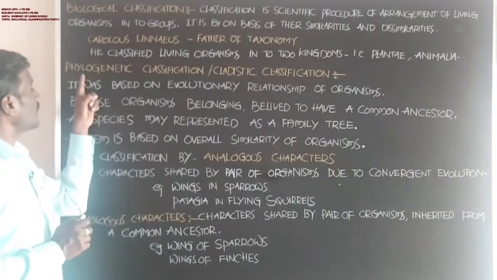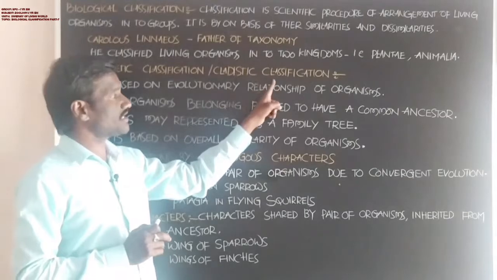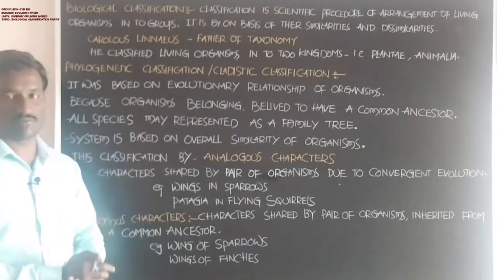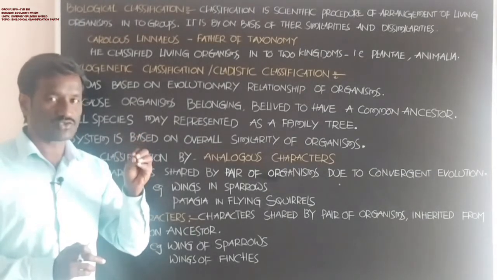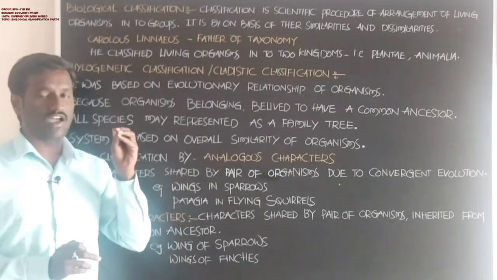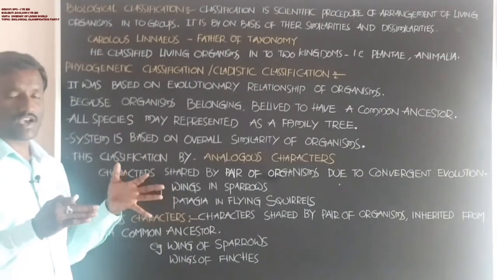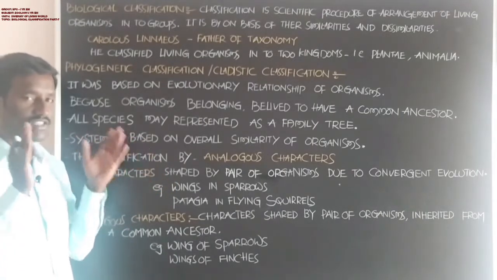Next, another classification: phylogenetic classification, also called cladistic classification. Students, what is this type of classification about? How are animals classified into different groups by this type?